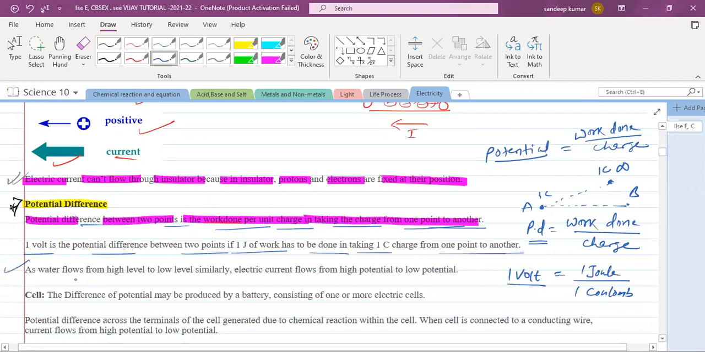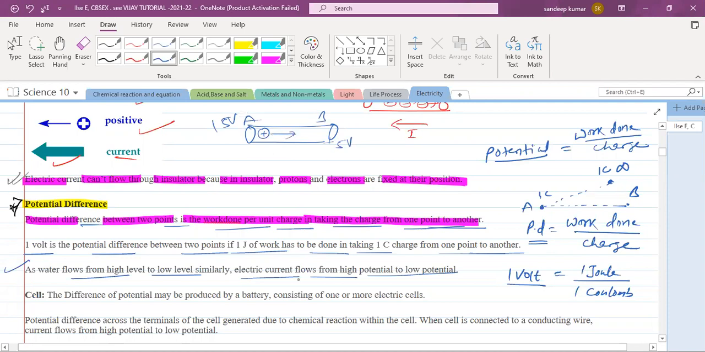As water flows from high level to low level, similarly electric current flows from high potential to low potential. Suppose there is a conductor, and here the potential is 15 volt, or here it is 5 volt. So charge will flow from where? From high potential to low potential.